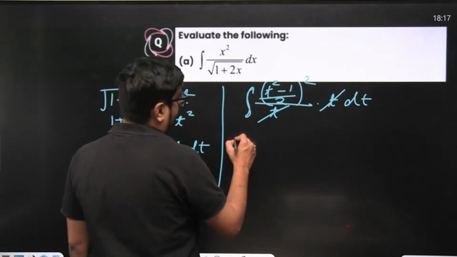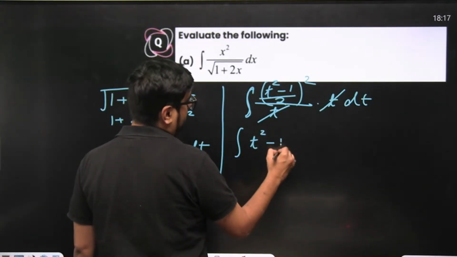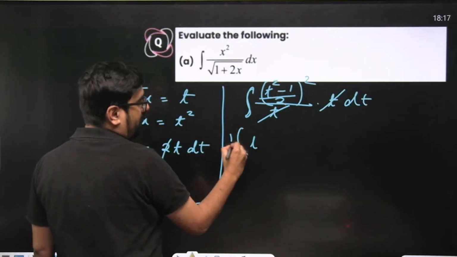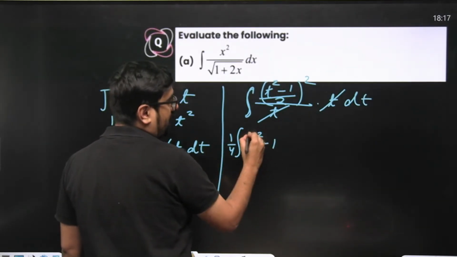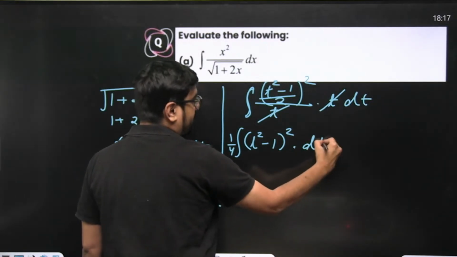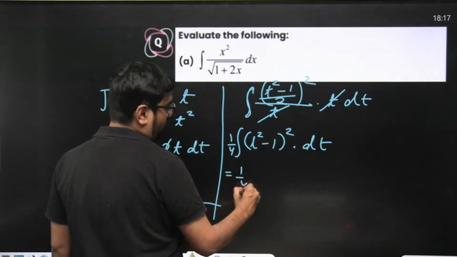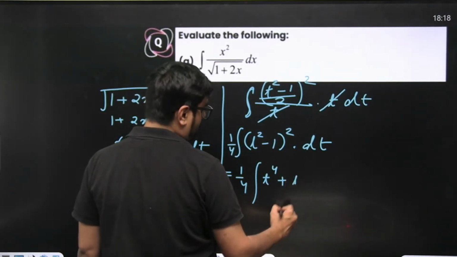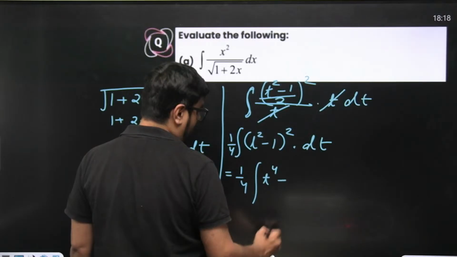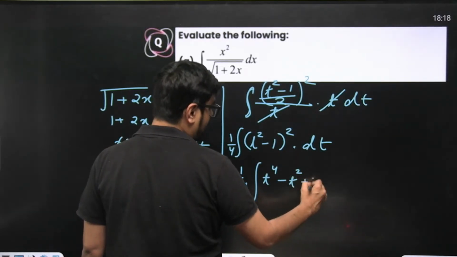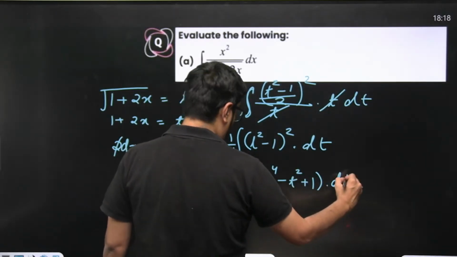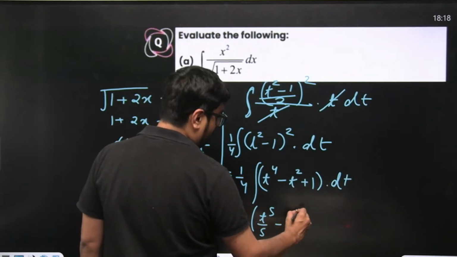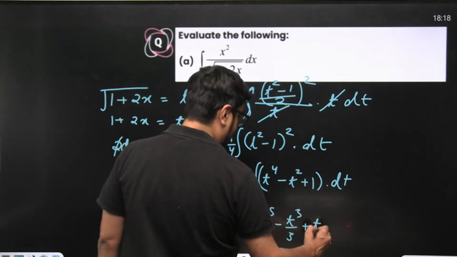Now what do we have? t square minus 1 by 2, this by 2 square, so 1 by 4 will come out. t square minus 1 whole square will remain with dt. What will this become? 1 by 4 into t to the power 4 minus 2t square plus 1 dt. You know the integral: 1 by 4 into t to the power 5 by 5 minus 2t cube by 3 plus t, plus c, that will be your answer.